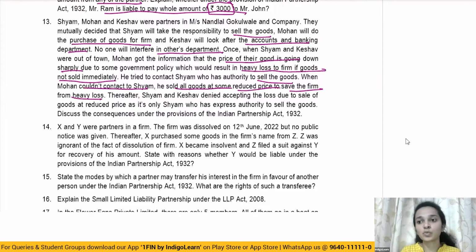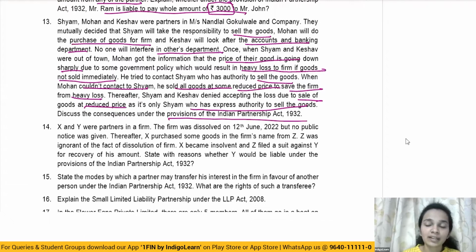So what Mohan does is, as a man of ordinary prudence, he first tries contacting Shyam. However, when Shyam does not respond, when he's not able to reach Shyam, he sells the goods at reduced price to save the firm from heavy losses. Thereafter, Shyam and Keshav denied accepting the loss due to sale of goods at reduced price, as it's only Shyam who has the express authority to sell the goods. Now, discuss the consequences under the provisions of the Indian Partnership Act 1932.